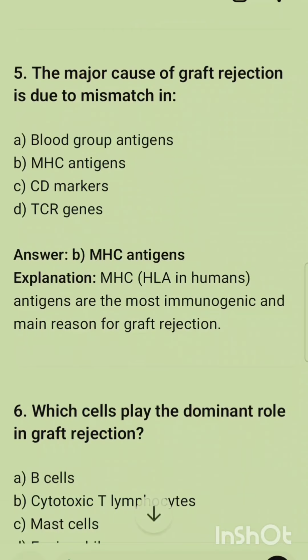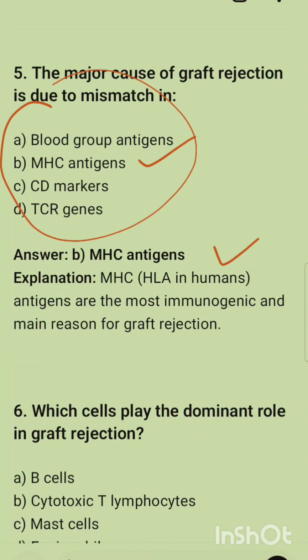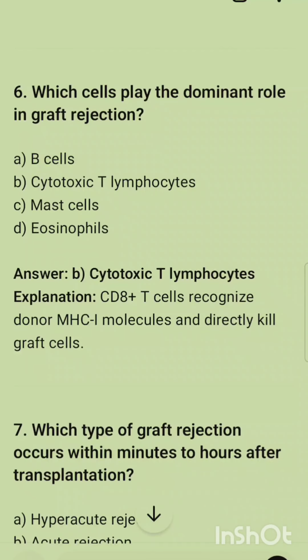The next question is: the major cause of graft rejection is due to the mismatch in. Options are on your screen, and the correct option is option B, that is MHC antigens. You can read this explanation. The next question is: which cells play the dominant role in graft rejection? The options are B cells, cytotoxic T lymphocytes, mast cells, and eosinophils, and the correct option is cytotoxic T cells. These are also called CD8 plus T cells.